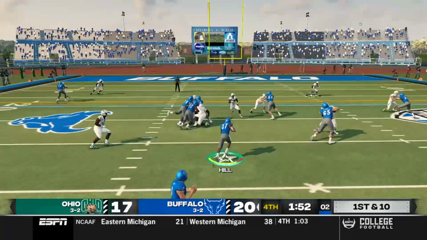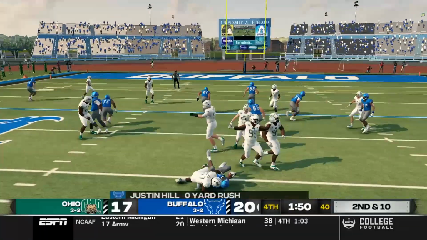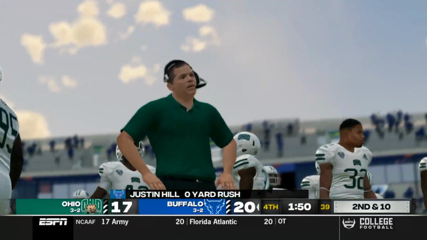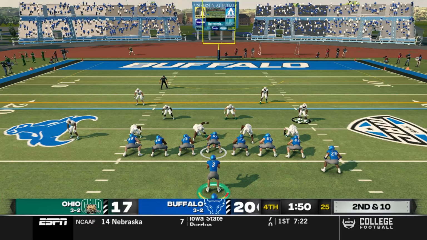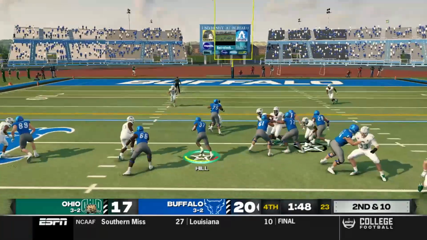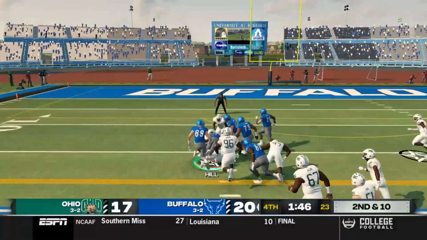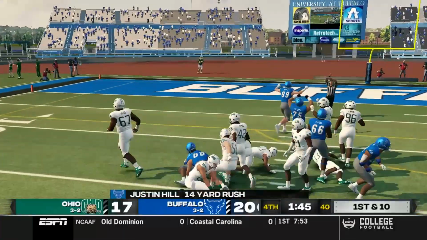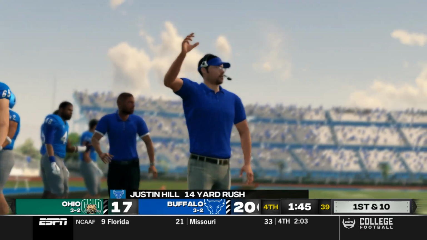Snap taken. Tyler Smith hands it off to Justin Hill, who can't break the tackle of the linebacker. Timeout taken by the Bobcats, setting up a 2nd and 10. Tyler Smith snaps it, hands it off to Justin Hill. He runs forward. He powers through for a first down for the Bulls. That will likely seal this game up.